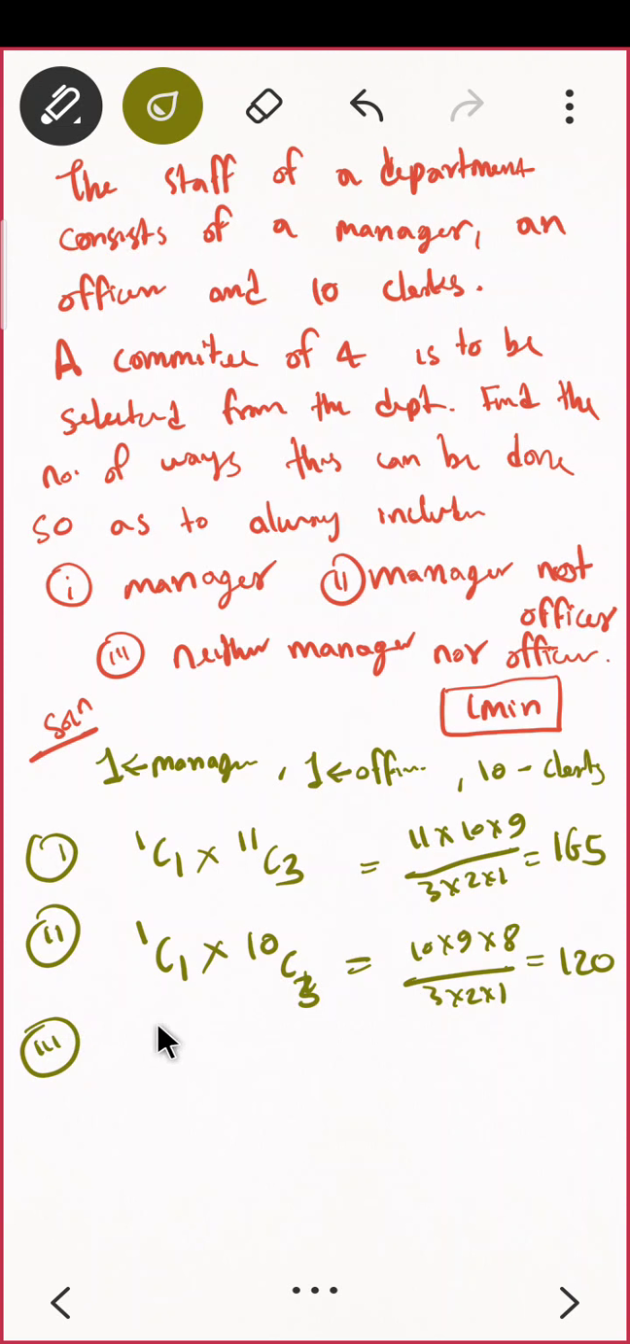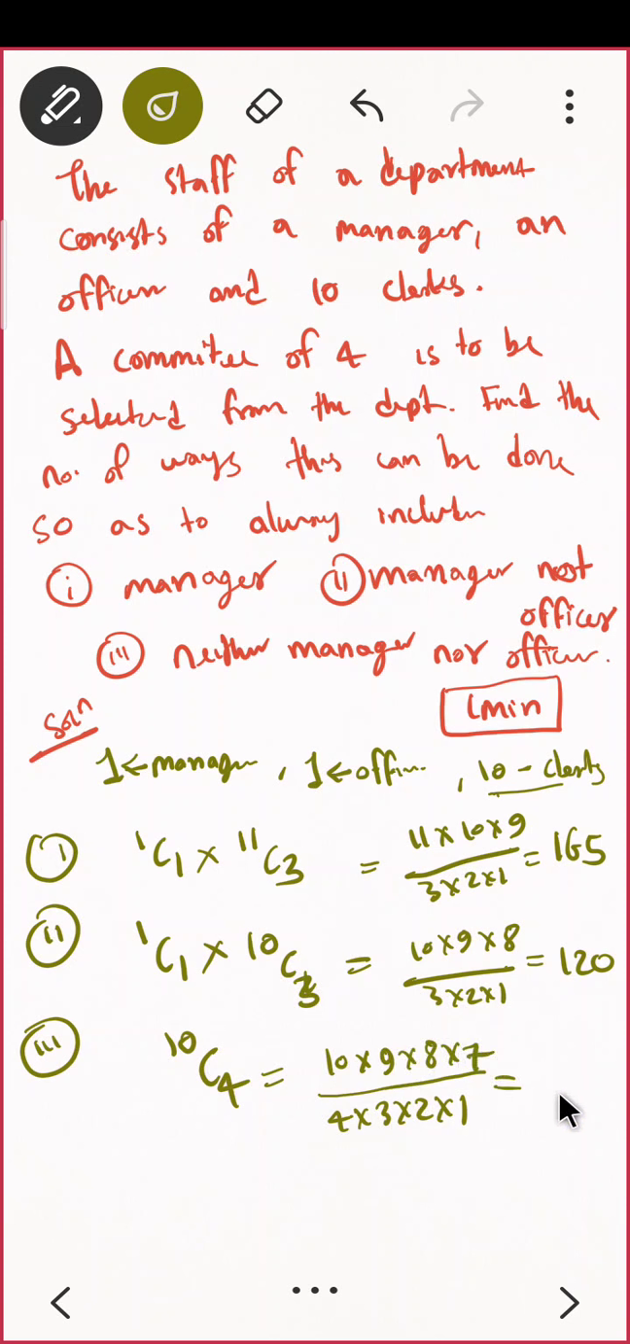Yeah, that is quite simple, isn't it? You don't want to choose manager also, you don't want to choose officer also, so you have to choose all the four people out of the clerk only. So there are 10 clerks, you want to choose four people, so that is 10C4. Just complete this: 10 into, since you are having 4, तो नीचे क्या आएगा, 4 into 3 into 2 into 1. In the numerator it will be 10 into 9 into 8 into 7.